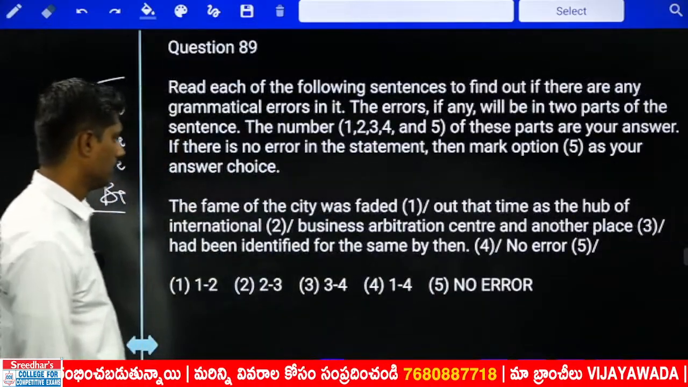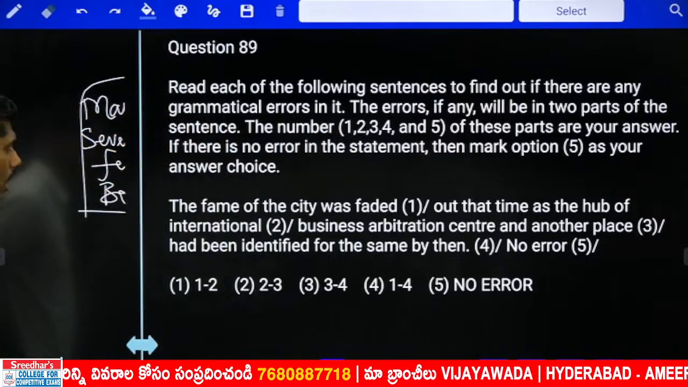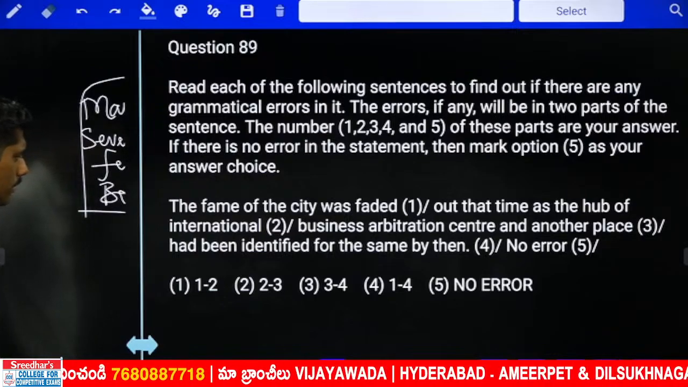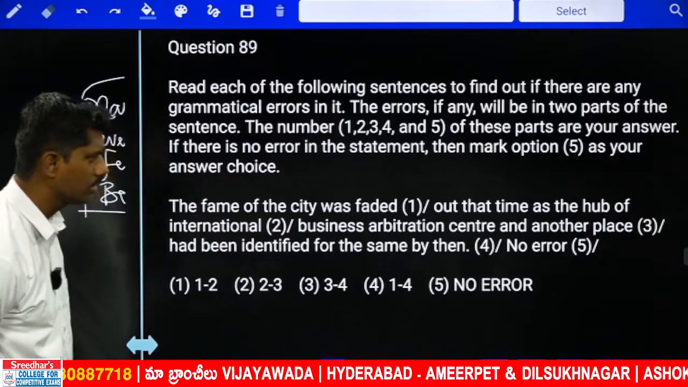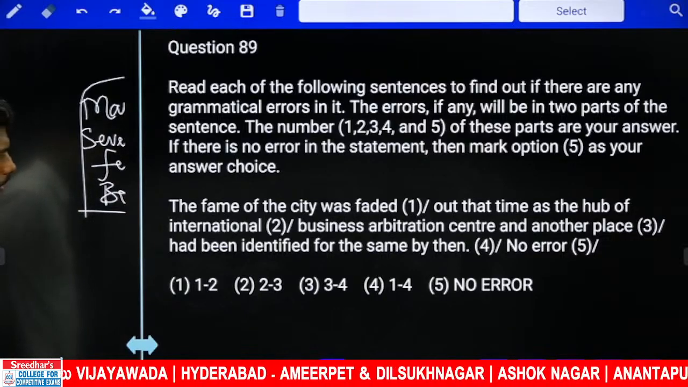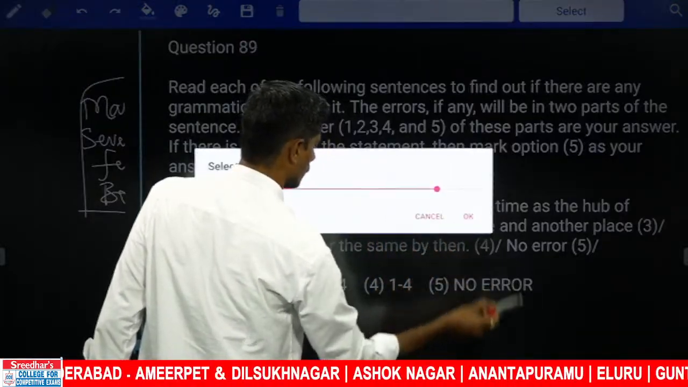Next question. The fame of the city was faded out that time as the hub of international business arbitration center, and another place had been identified for the same by them. So look at this. What is the meaning of fame? Let me increase the font size.